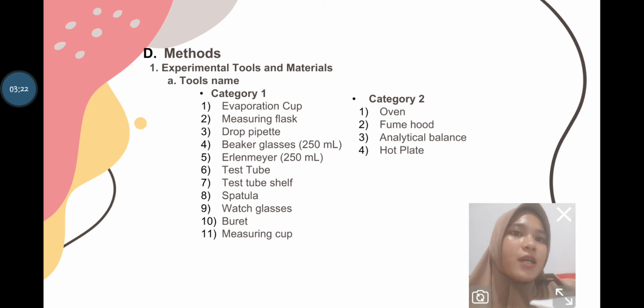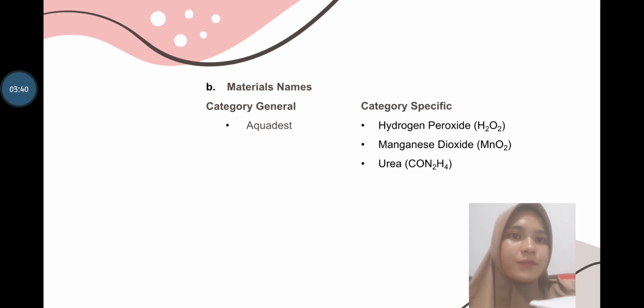Methods, tools, and materials. Tools, category 1: evaporation cup, measuring flask, drop pipette, beaker glass, Erlenmeyer, test tube shelf, spatula, watch glass, burette, and measuring cup. Category 2: oven, fume hood, analytical balance, and hot plate. Materials: aqueous, hydrogen peroxide, manganese dioxide, and urea.